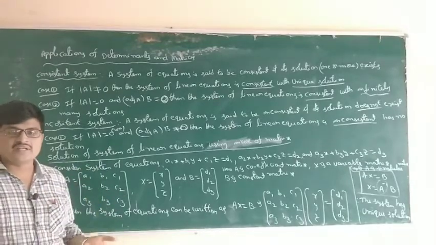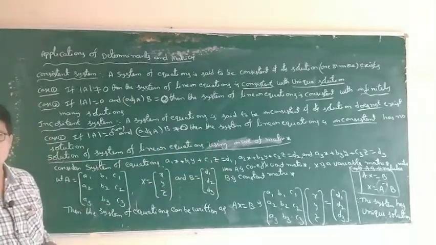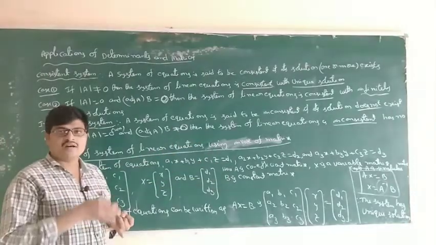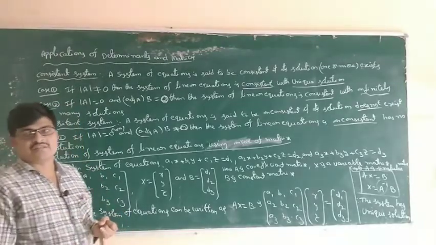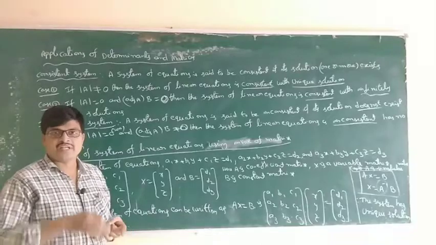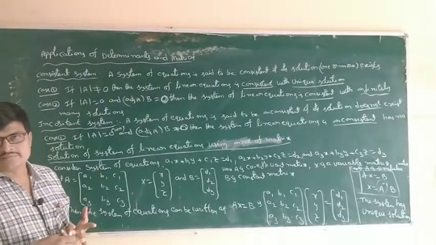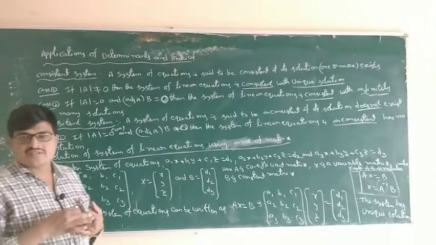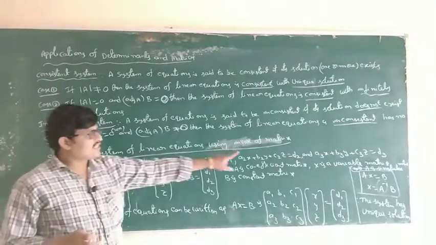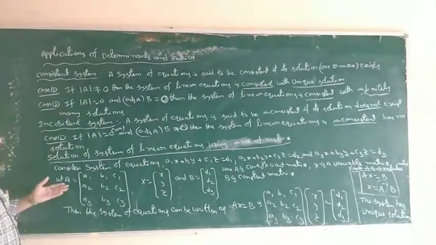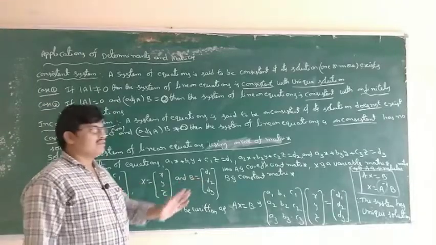Let us check the consistency of the given system of linear equations. How to find whether it is consistent or inconsistent? First of all, the system of linear equations can be written in the form of the coefficient matrix, variable matrix and constant matrix.